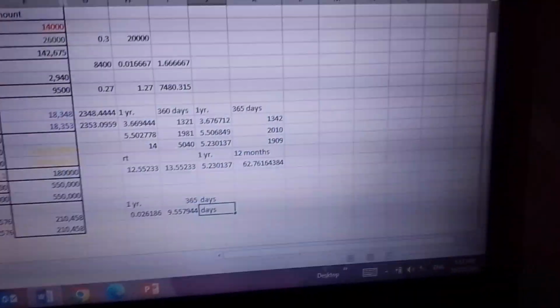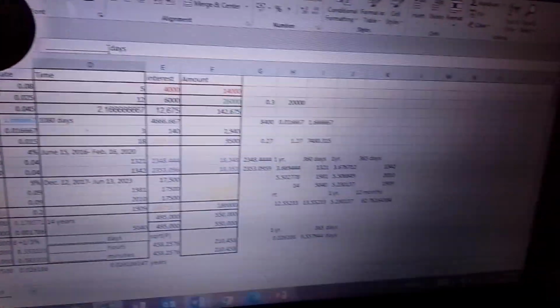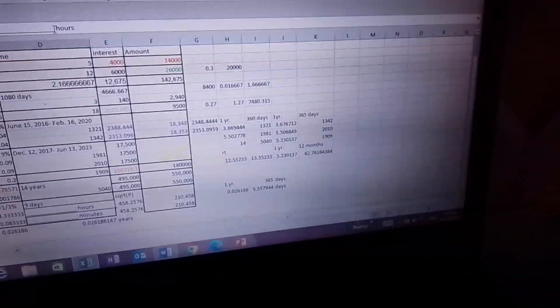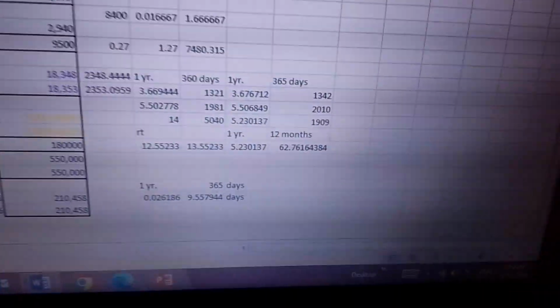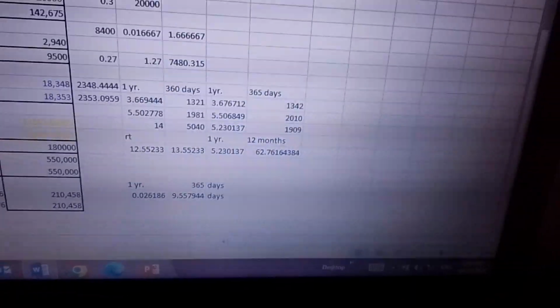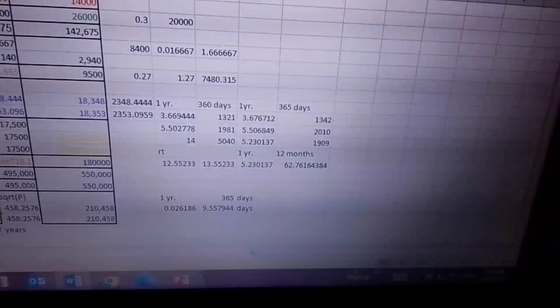Right? But that's not the answer that we got. Of course, we already got the days. So the days is 9 days. So therefore, our blank days is supposed to be 9 days. Okay? So putting that into my solution sheet, that's 9 days. Correct. But we still have the 0.557944. So that 0.557944 is part of a day, because we still need to convert the days into hours.